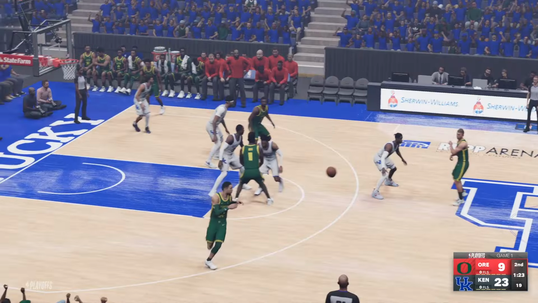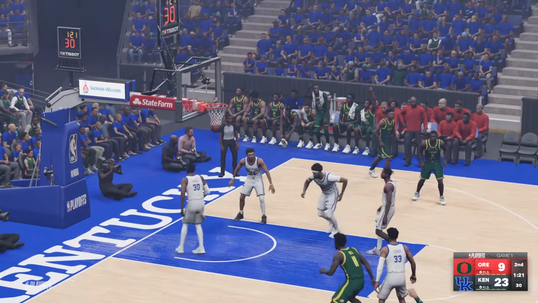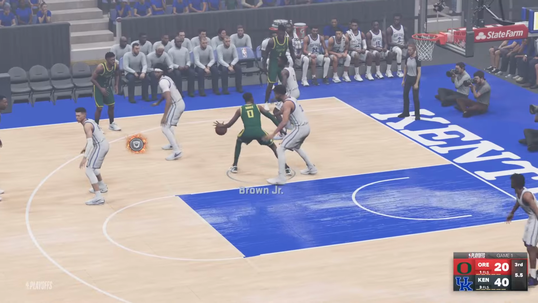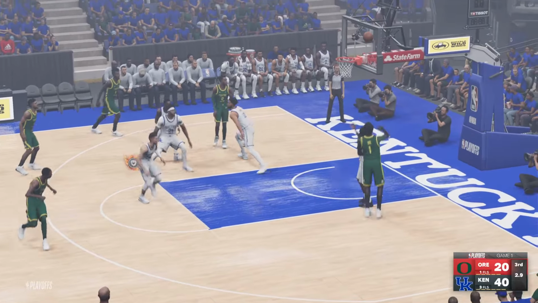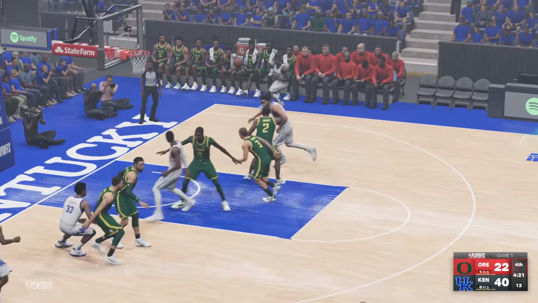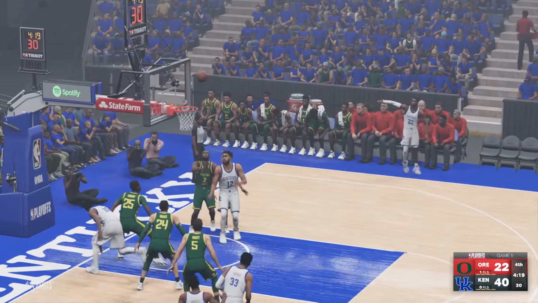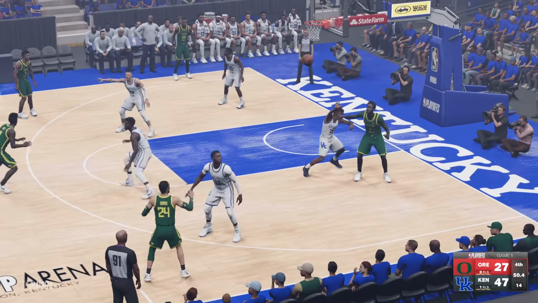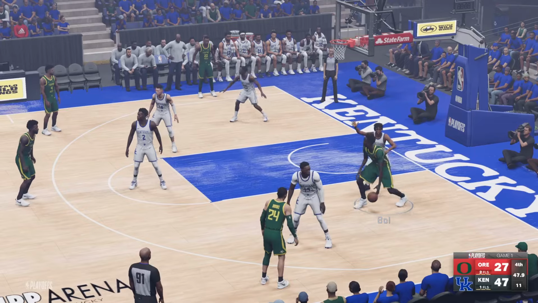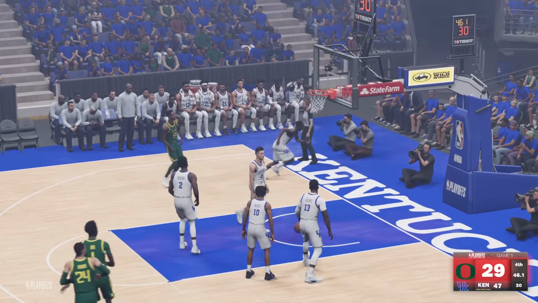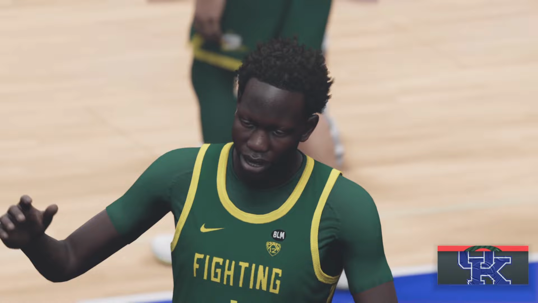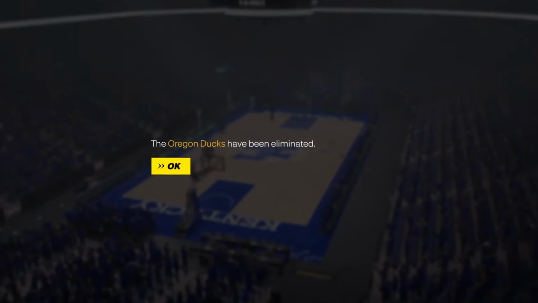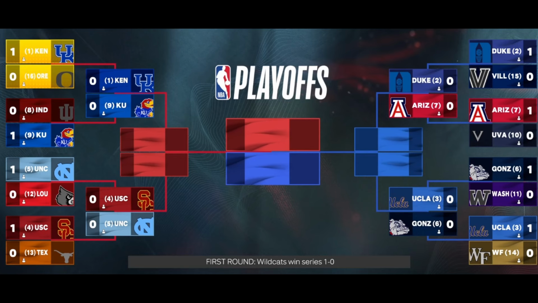Kentucky in full control. Oregon with the 3, trying to claw their way in, but Devin Booker just won't let him come back. Kentucky up 20 at the end of the third. It's Troy Brown to Bull. Bull gets in his 2 right there. Shai Gilgeous-Alexander misses the 3, but it's Karl-Anthony Towns with a putback and 1. They still get their 3. Bull trying to work the post, trying to get something before the clock runs out, but it's not enough. Oregon just happy to be in the tournament. Kentucky with the blowout win, 47-29. And Anthony Davis led the way. Oregon Ducks eliminated. So now we take a look at our Elite 8.